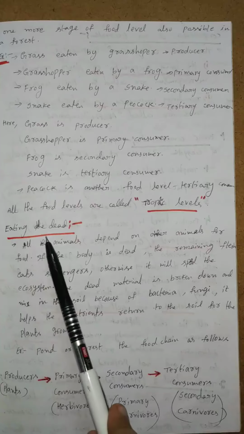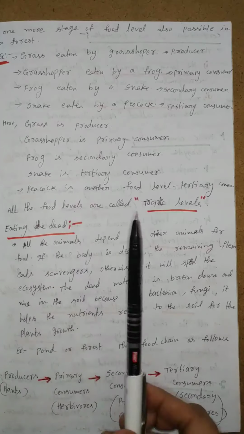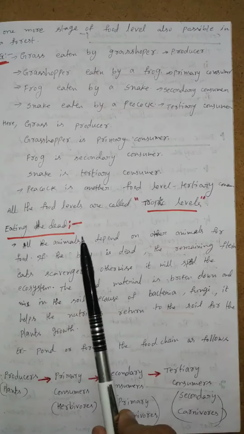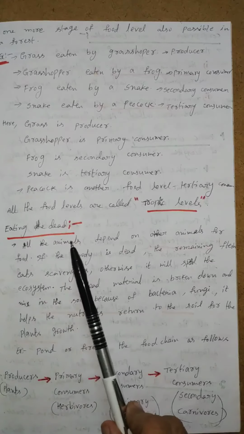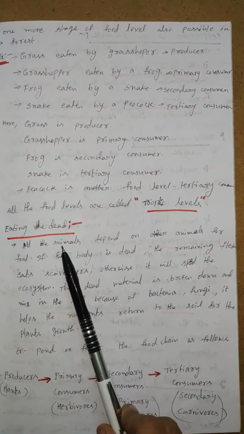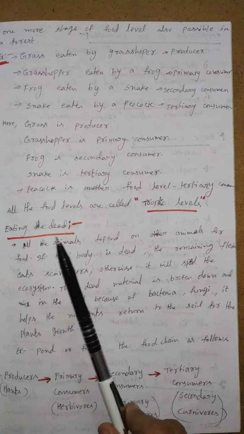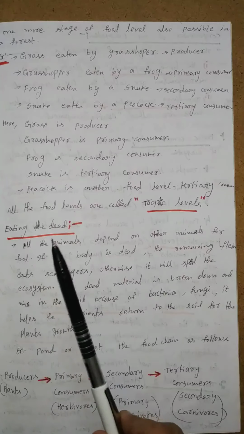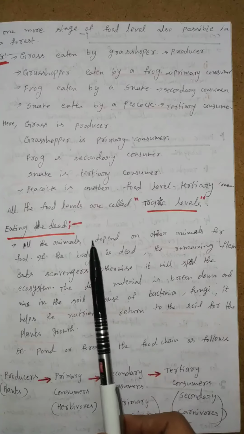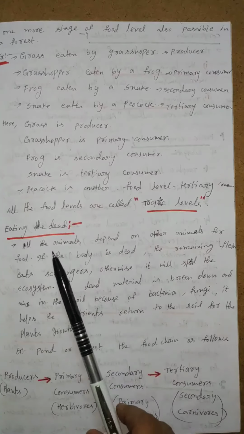Here, eating the dead ones. For example, a tiger killed a deer for food, but the tiger didn't eat the total flesh of the deer's dead body. What happened to the remaining dead body? So this is the answer.